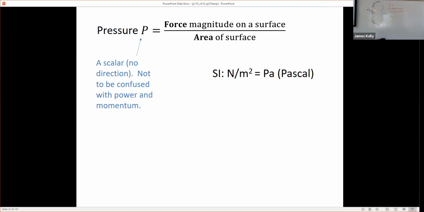Second concept is pressure. And of course, we've all heard of pressure and thought somewhat about pressure before. And we're going to define pressure, at least initially, as something pushing, usually a gas or a kind of fluid, pushing on a surface. And we can calculate the force magnitude on that surface.